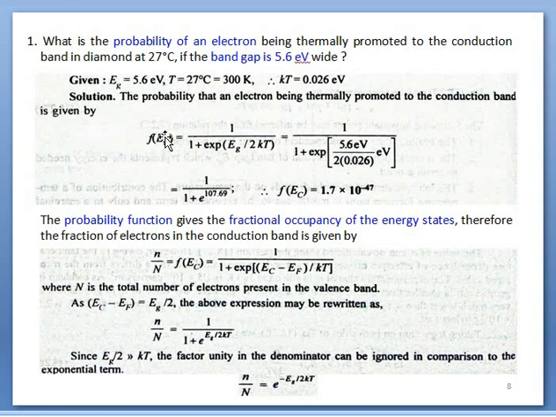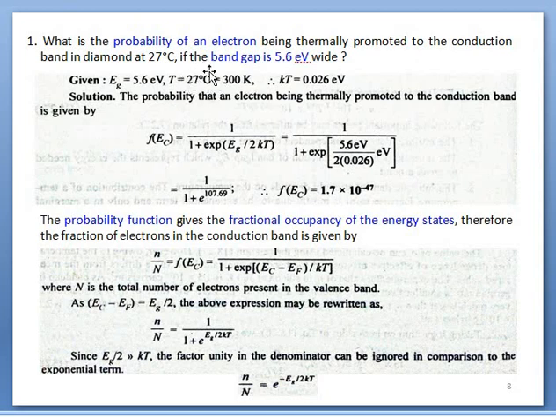In other words, the probability of an electron. Okay, so that is expressed by this equation. As we know, Eg is given and the value of kT is around 0.026 electron volt at room temperature. 27 degrees centigrade is considered as room temperature. Whenever temperature is required to be substituted in a numerical, it must be transformed into Kelvin, and then we substitute.